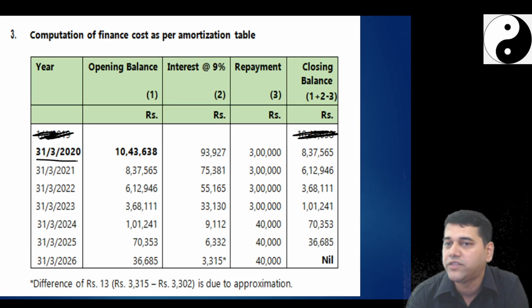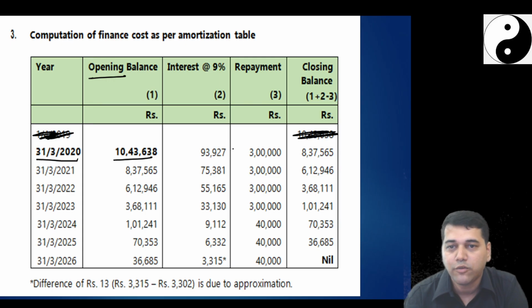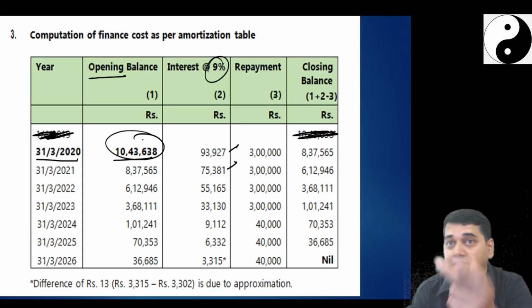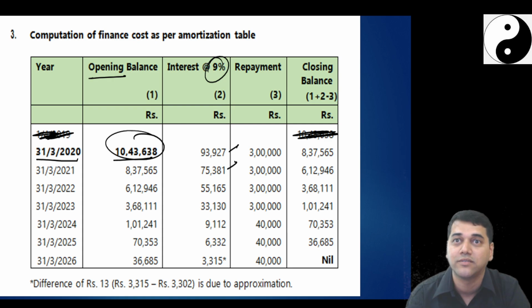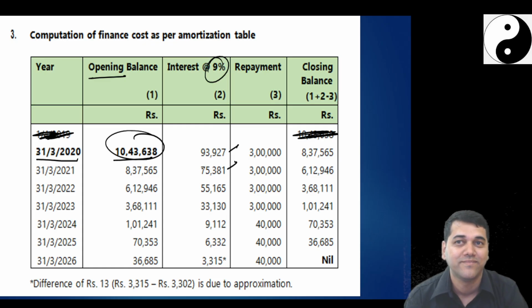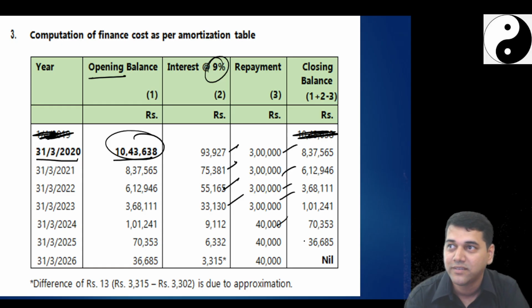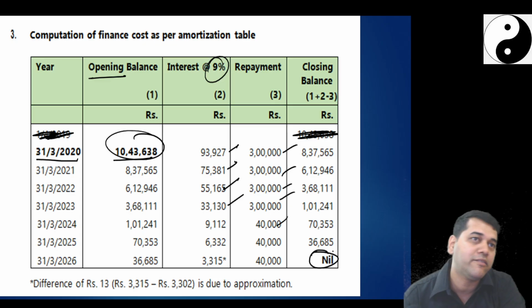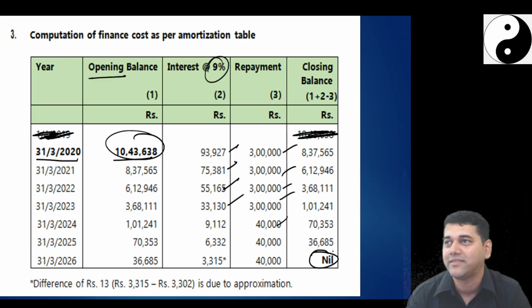I'll start with the end of the year with the opening balance of 10,43,000. Where did I get this 10,43,000? My fair value. I calculate the interest at 9% because this 10,43,000 I got by discounting all 7-year cash flows. So my amortization should run for 7 years now. So I will take the second year interest, third year interest at the rate of 9%, and my CCF I will take from my previous working notes. At the end I should get nil, otherwise my working is somewhere, then problem is there.